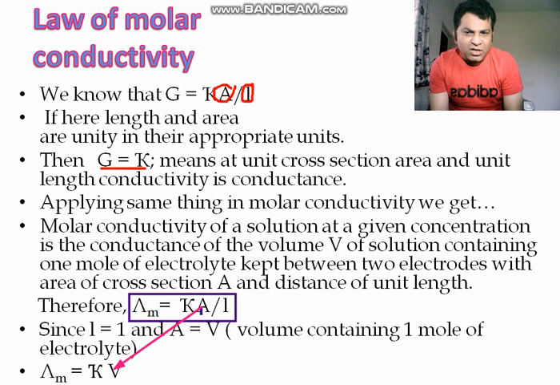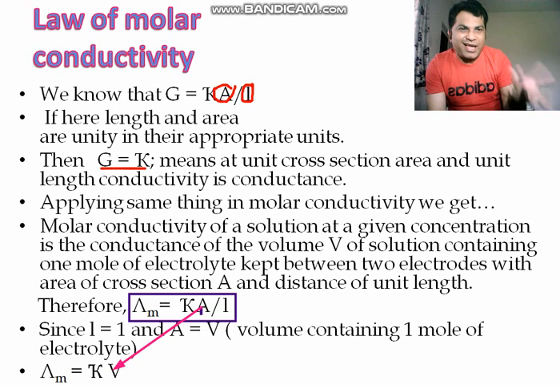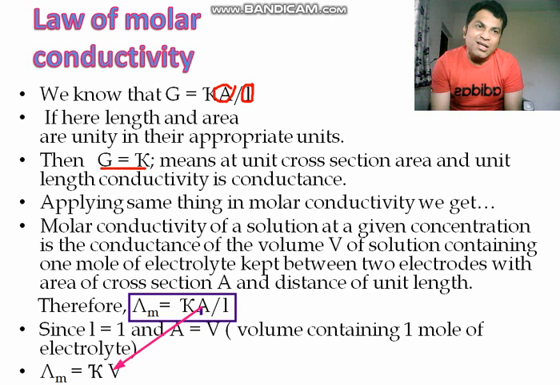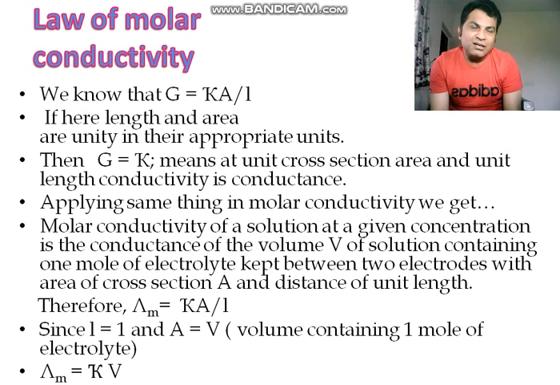So here we can prove that the molar conductivity of a solution at a given concentration is the conductance of the volume V of solution containing 1 mole of electrolyte kept between two electrode plates with area of cross section A and distance between them of unit length. So we put L equal to 1 and area equal to volume. So conductance into volume is nothing but the molar conductivity. That is our target point.